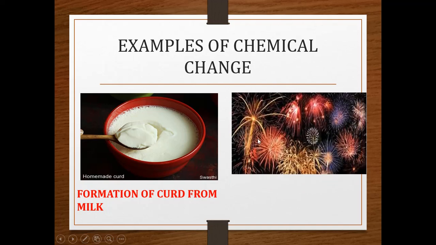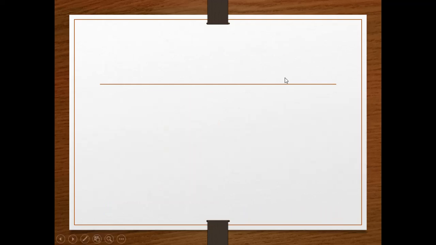Then burning of crackers. We used to burn crackers during the festival season. Once crackers are burned, we cannot obtain them back again. So it is a chemical change. The chemical property of the substance changes, forming a new substance. So this is a permanent change. These are some of the examples of chemical change.